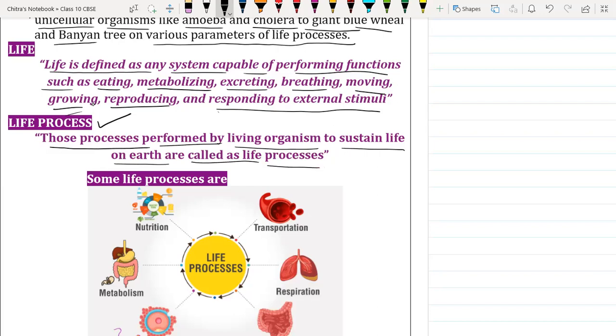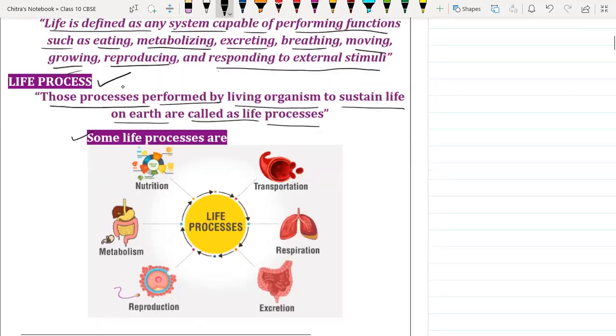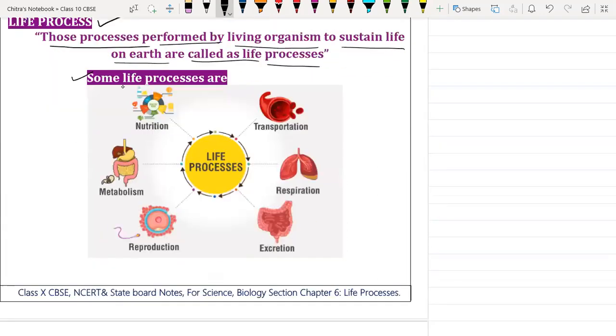Okay, some life processes are mentioned here. First, we have nutrition, which we will discuss first. Then we have transportation, respiration, excretion, reproduction, and metabolism. We have many life processes. Is it clear, everyone? So these are the life processes performed by living organisms to sustain their life.